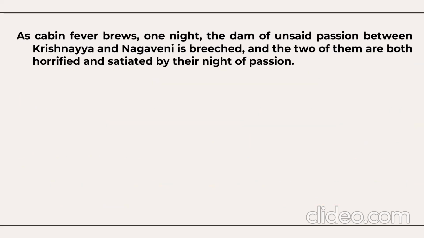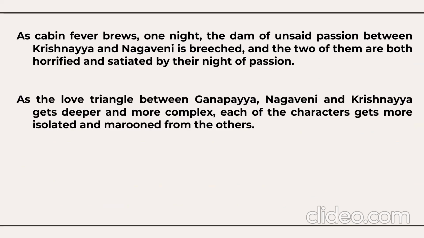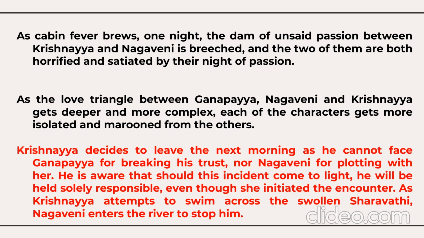A cabin fever brews one night, and the dam of unsaid passion between Krishnaya and Nagaveni is breached, and the two of them are both horrified and satiated by the night of passion. As the love triangle between Ganpaya, Nagaveni and Krishnaya gets deeper and more complex, each of the characters gets more isolated and marooned from the others. Krishnaya decides to leave the next morning as he cannot face Ganpaya for breaking his trust, nor Nagaveni for plotting with her.